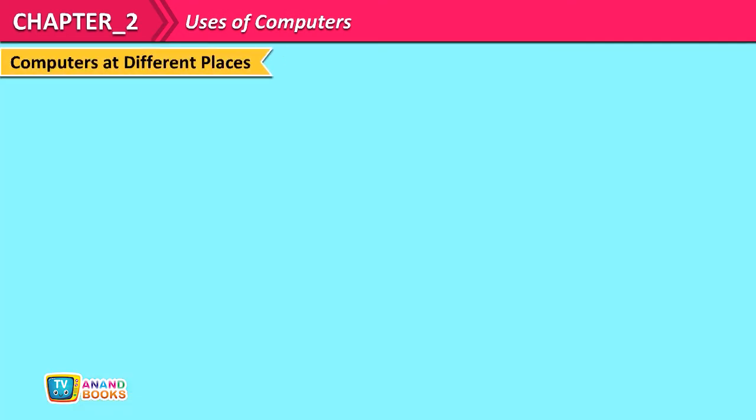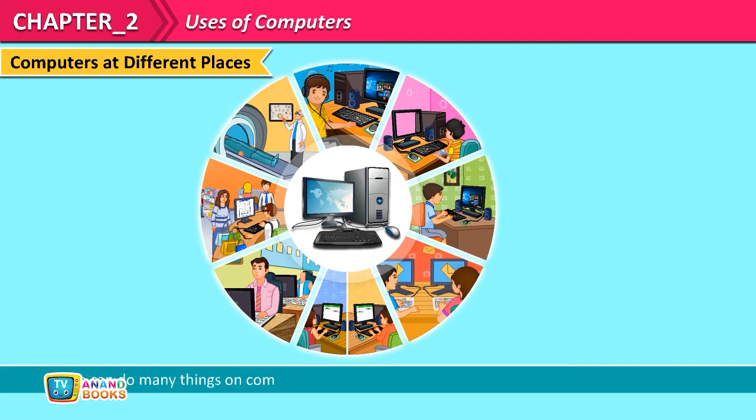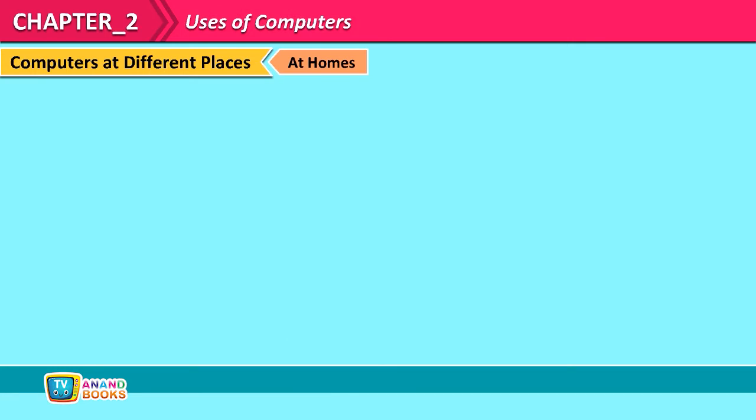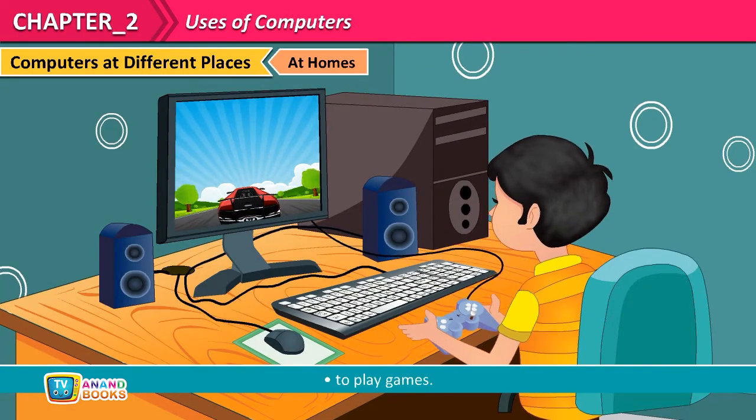Computers at different places. We can do many things on computers, so they are used at different places for different uses. At homes, computers are used to do homework, to play games.